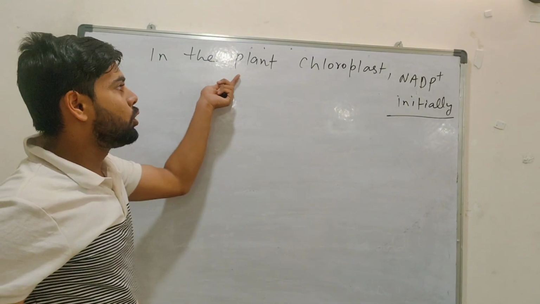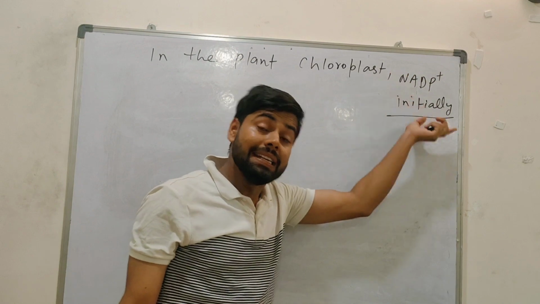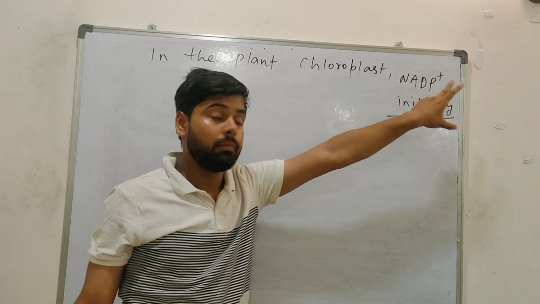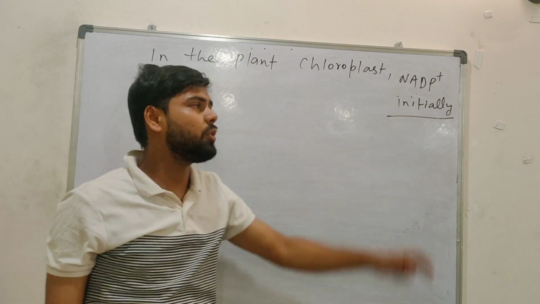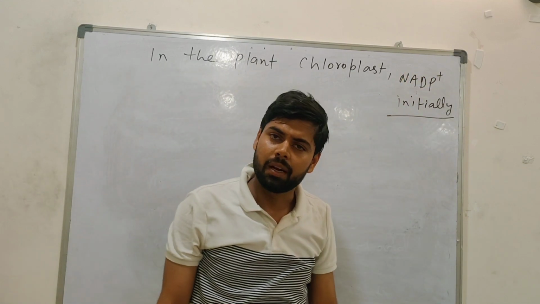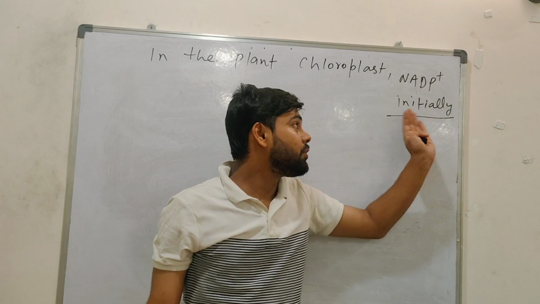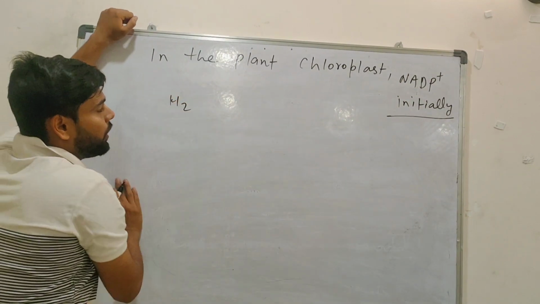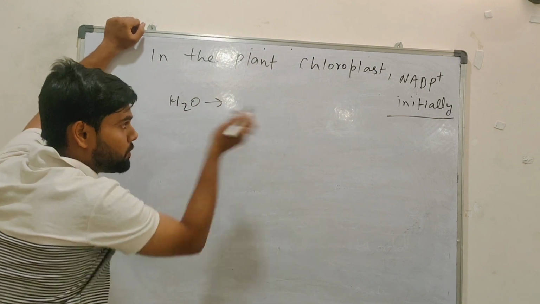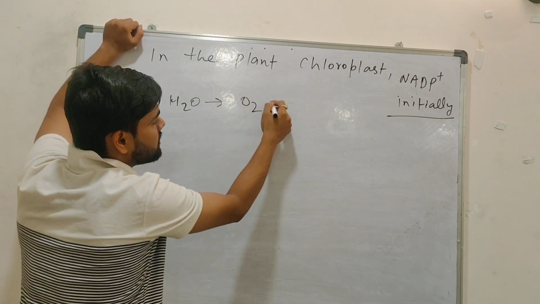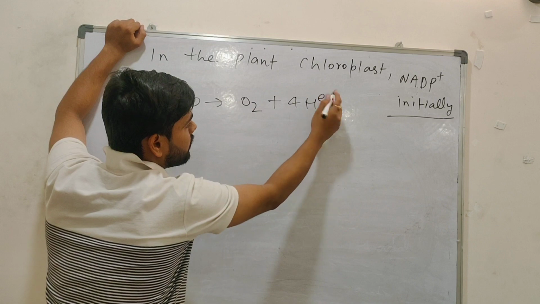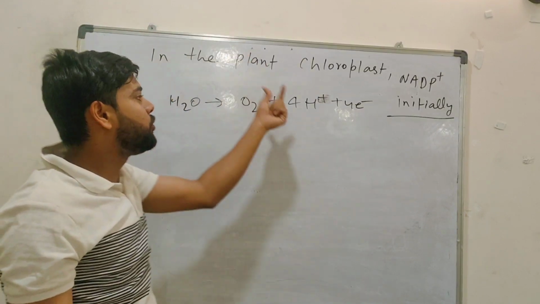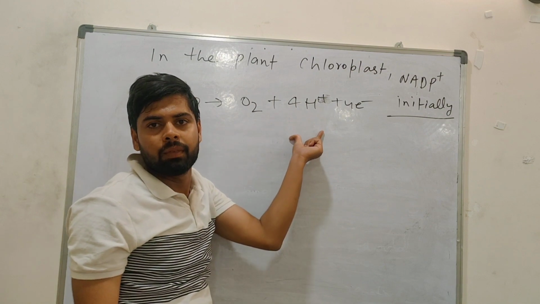In a plant chloroplast, NADP plus is there from the starting. Now what happened? You did H2O splitting. What you got? Oxygen, 4 protons and 4 electrons. I told you these 4 protons we are using to make chemical energy.